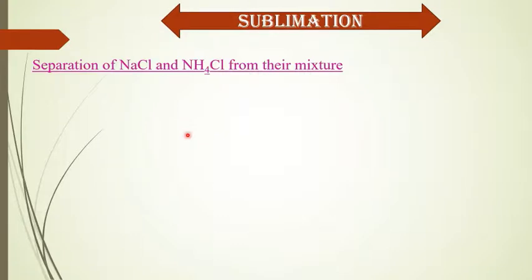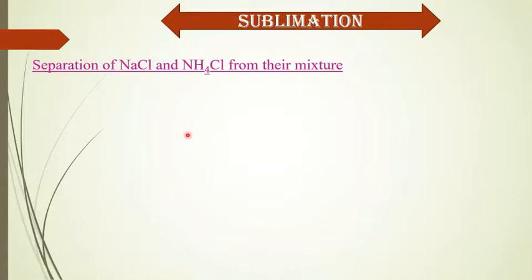Look, when the mixture is heated, the melting point of sodium chloride is 801 degrees Celsius. So a huge amount of heat is needed to melt sodium chloride. But ammonium chloride is a sublime, so at very low temperature it evaporates.